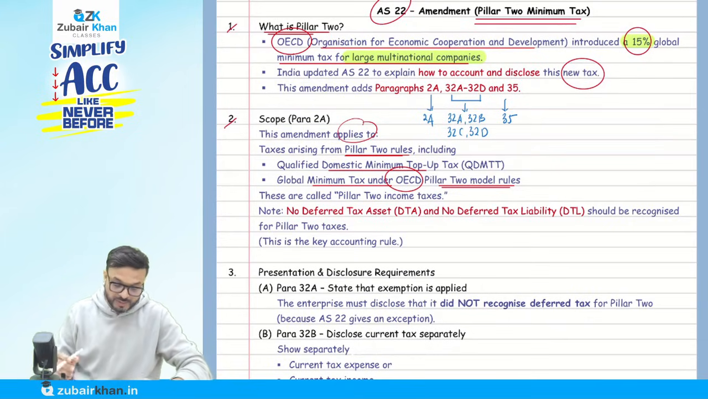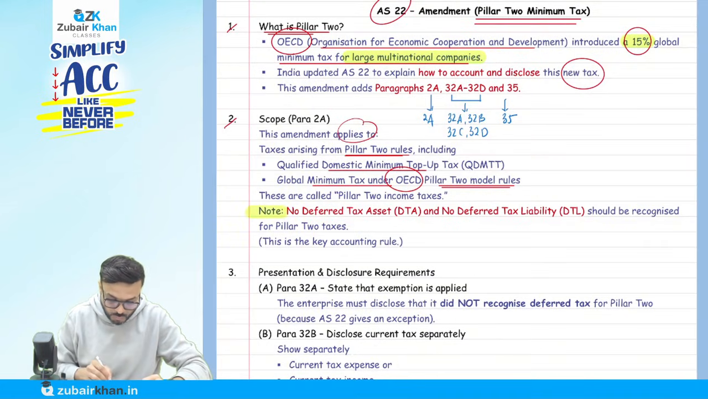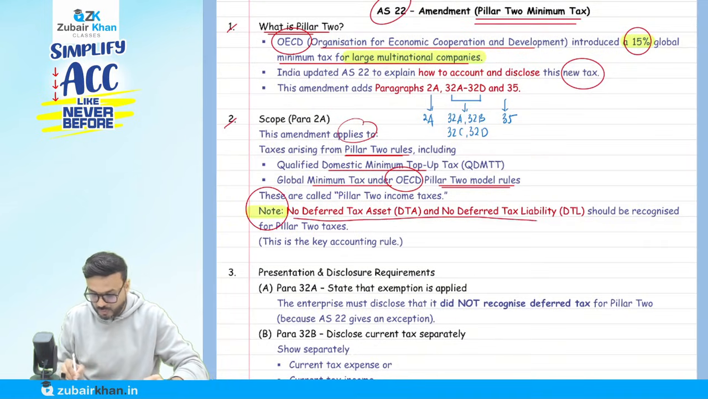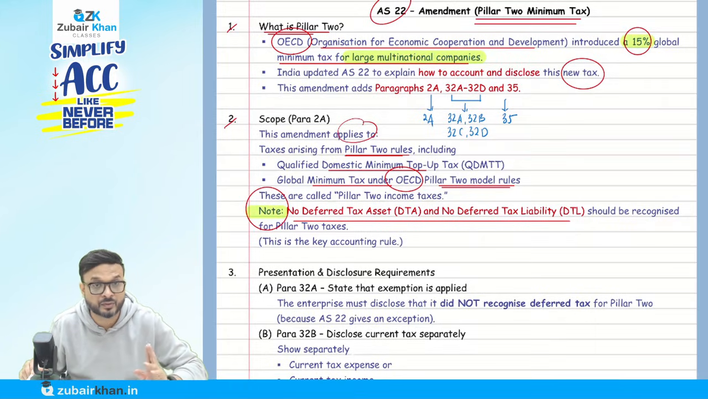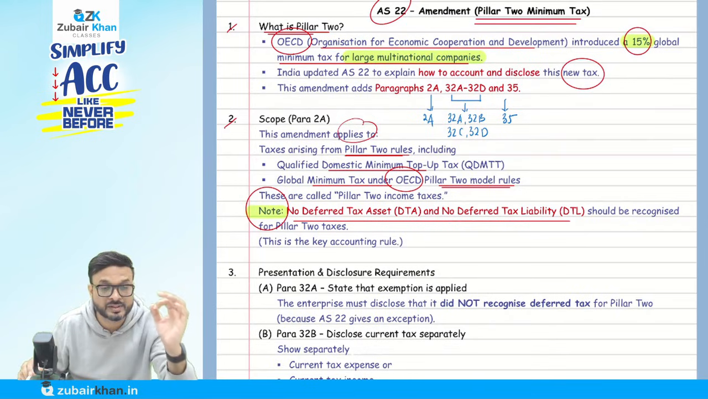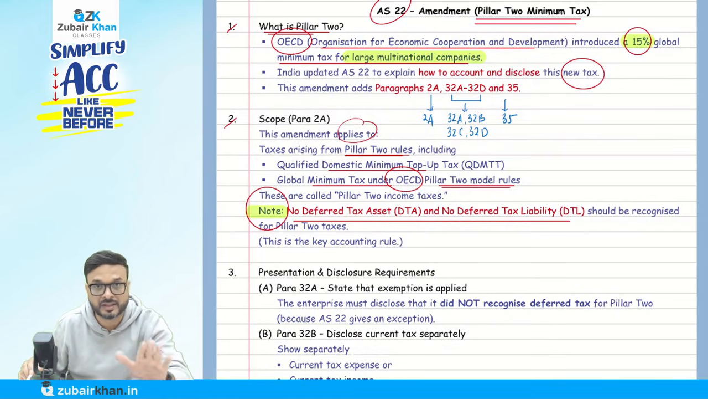Okay, so on these Pillar 2 taxes, this is the key that you have to remember: no deferred tax asset and no deferred tax liability should be recognized for Pillar 2 taxes. This is a key accounting rule. Remember this. This is the main amendment here. We are not going to create a deferred tax asset and deferred tax liability on this.